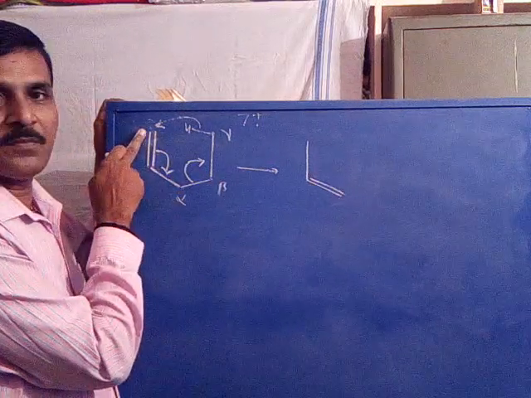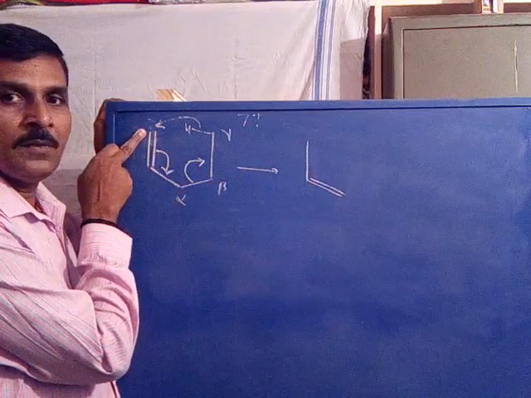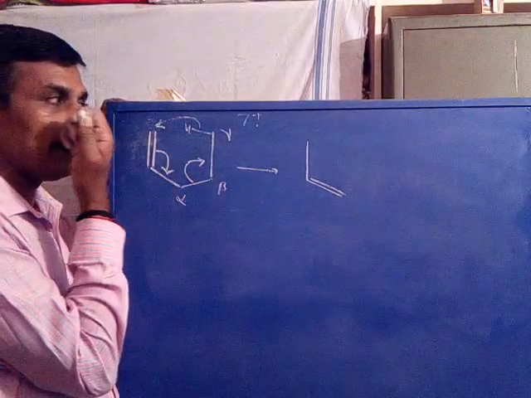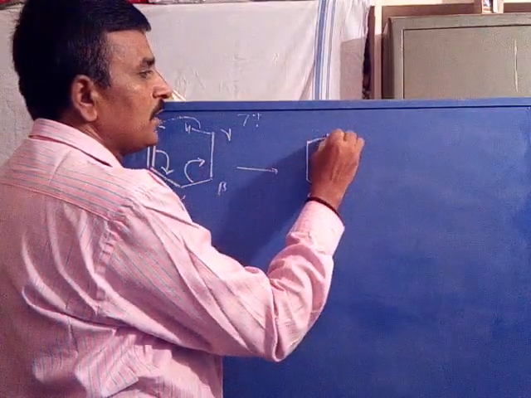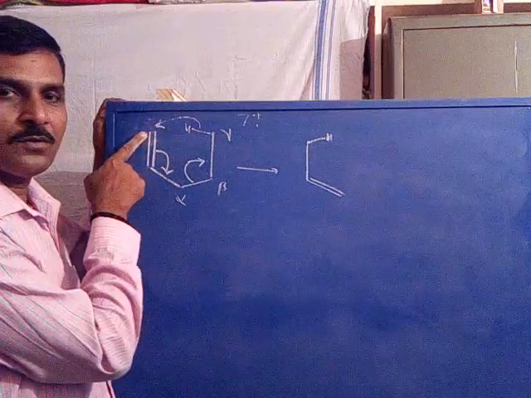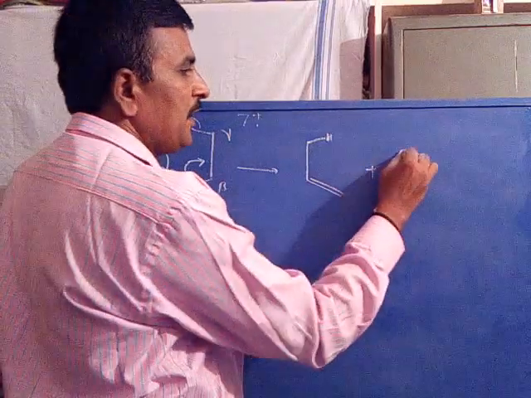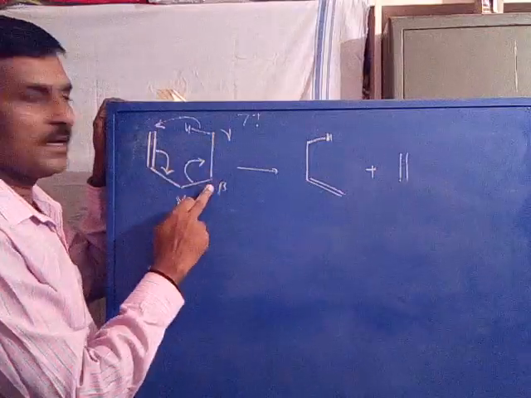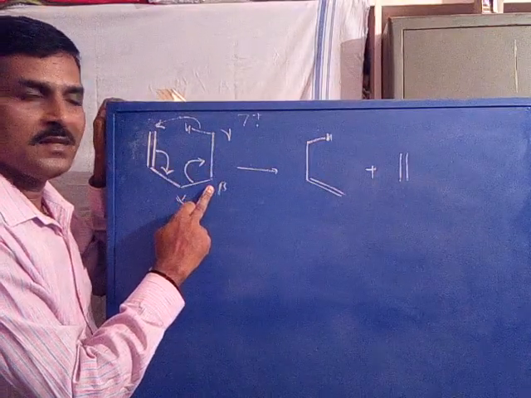The double bond that previously existed disappears, the gamma hydrogen is added to this, and the remaining part is ethylene. Two carbons get eliminated as a neutral, that is ethylene.